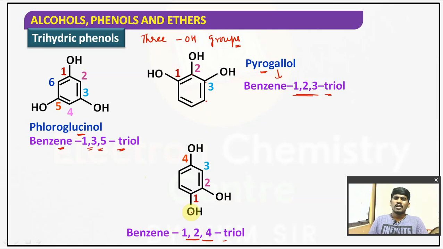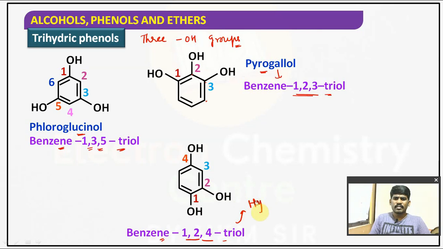Benzene 1,2,4 triol, that is also an example of trihydric phenol. Hope you understand, children. Is it clear for you, everyone? So it is benzene 1,2,4 triol. Can you guess the common name of it?